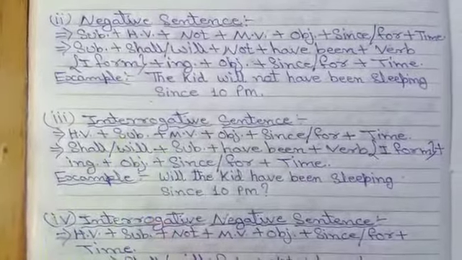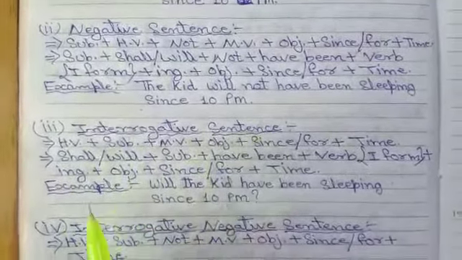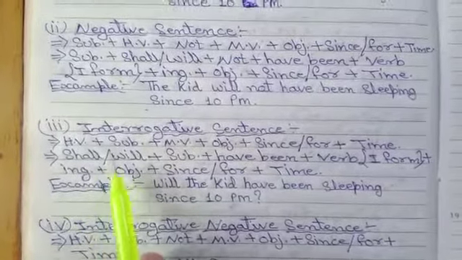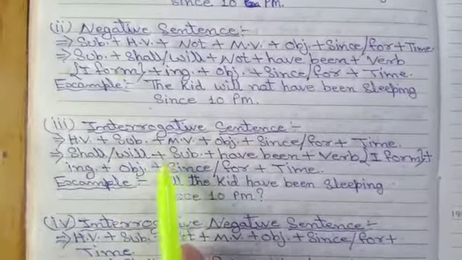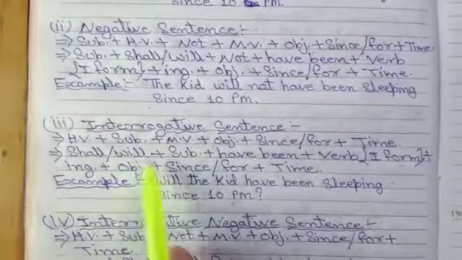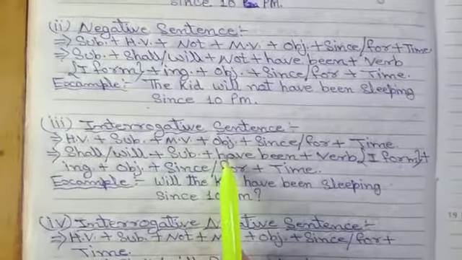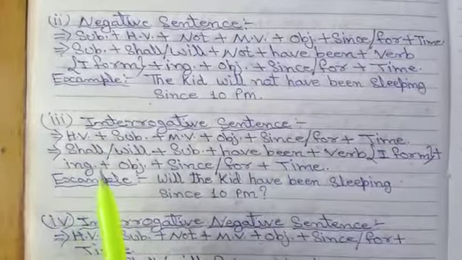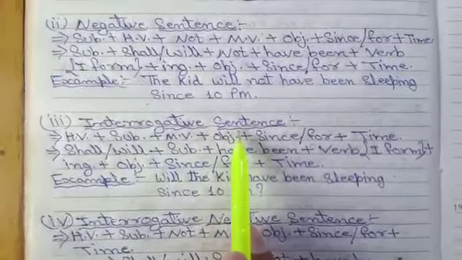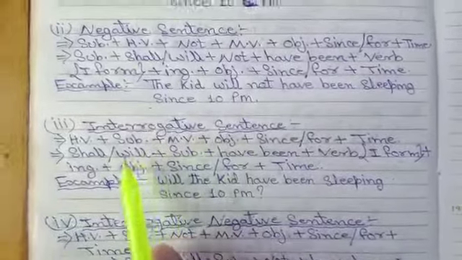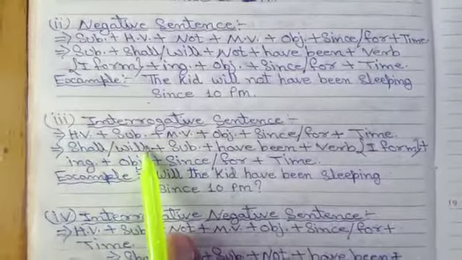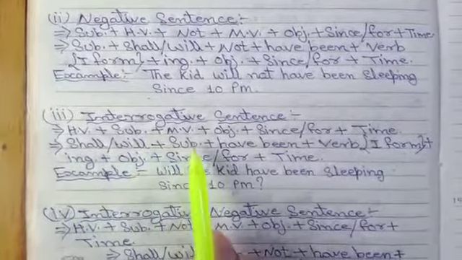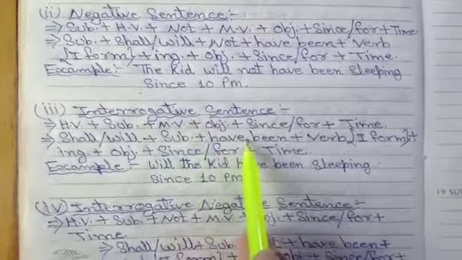Dear students, when we make an interrogative sentence in future perfect continuous tense, always remember that we write the subject after shall or will, and then afterward we add have been. Always remember this thing: we write the subject after shall or will and before have been. So our structure is shall/will plus subject plus have been.